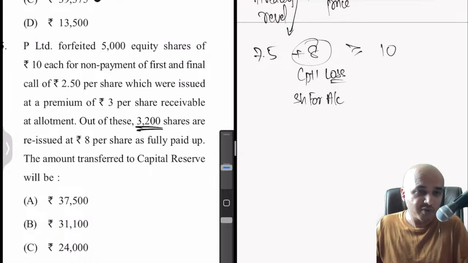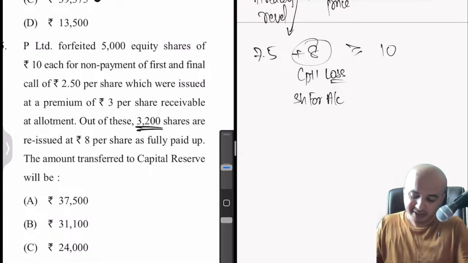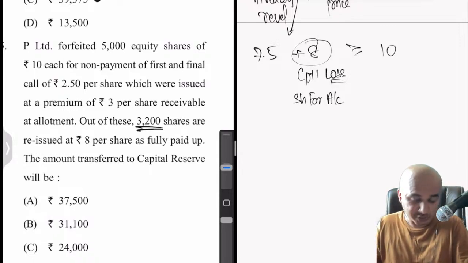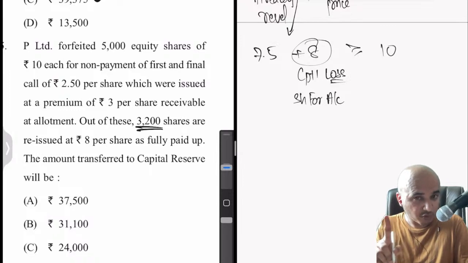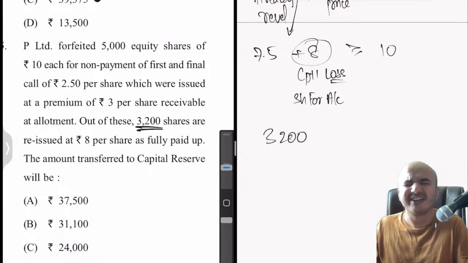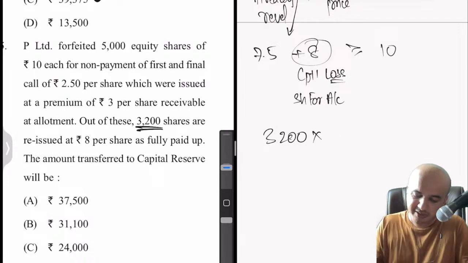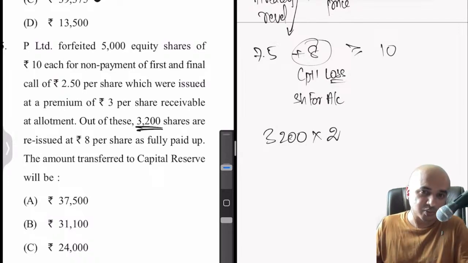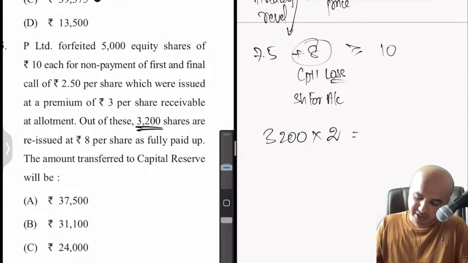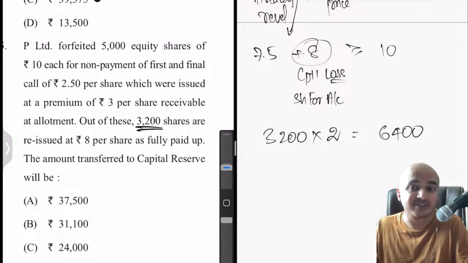So now what we have to do is we'll have to calculate the amount of discount which we have allowed. That is also easy. How many shares are reissued? If you read the problem carefully, only out of 5,000 forfeited shares, only 3,200 shares are reissued at 8 rupees. So the discount per share is rupees 2. So 3,200 twos are 6,400. So 6,400 is the actual discount.